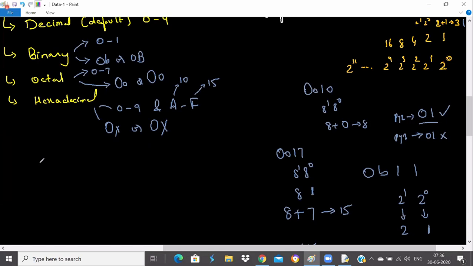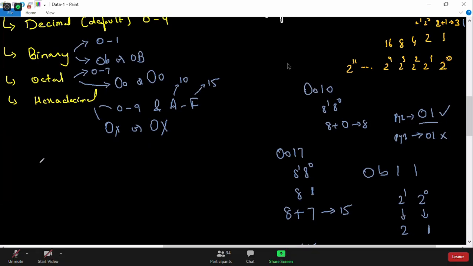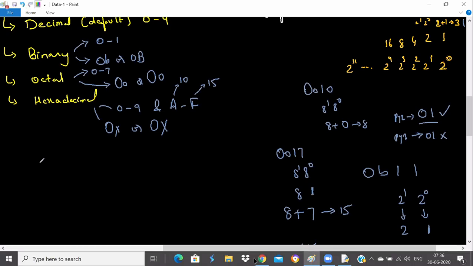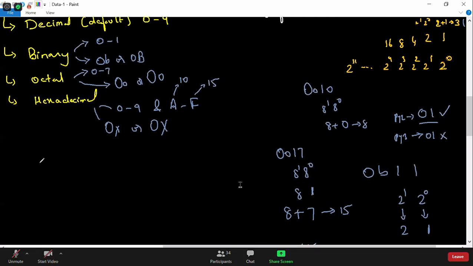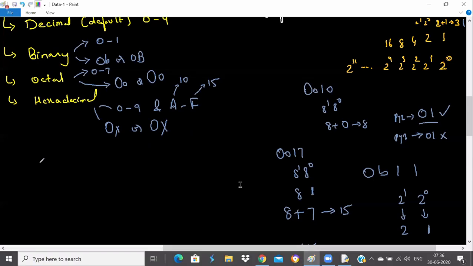But remember, this representation is very important because addresses are generally in hexadecimal.